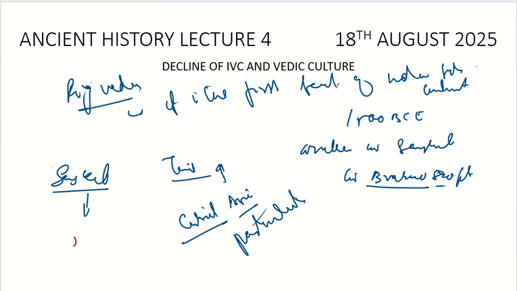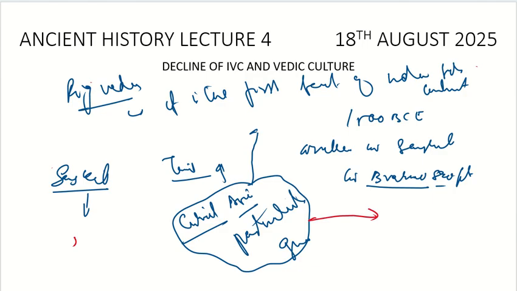They would have cattle, and they would graze the cattle. And these Central Asian people migrated to different places, in different directions. And one of these groups reached the Indian subcontinent too, and they settled here.